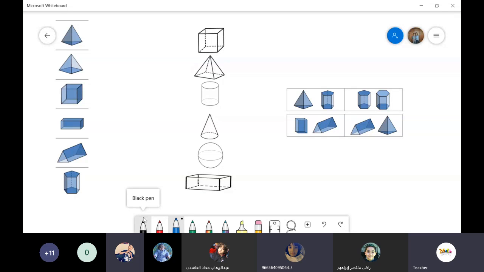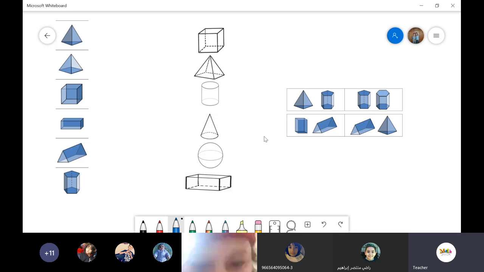Okay. Now, can you see what I'm showing you right now? Yes. Okay. Listen carefully. We are going to start a new lesson, which is about 3D shapes. Yesterday, we already learned about 2D shapes. Today, we're going to learn about 3D shapes.